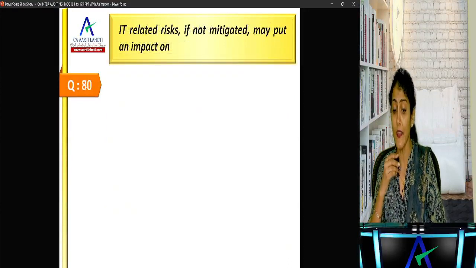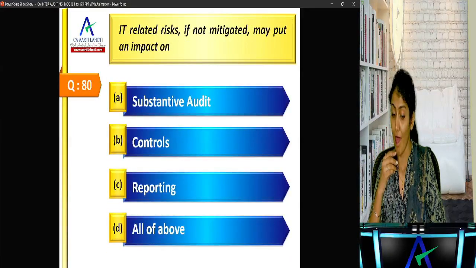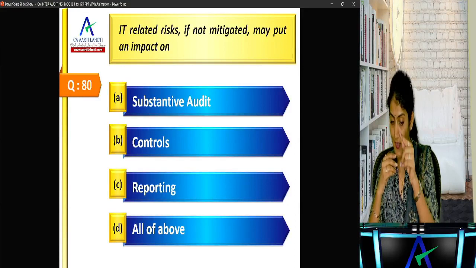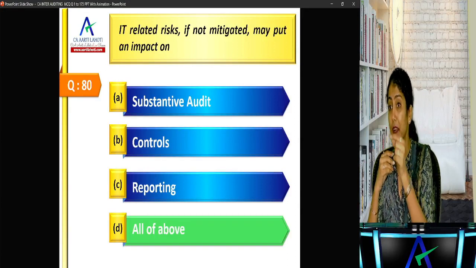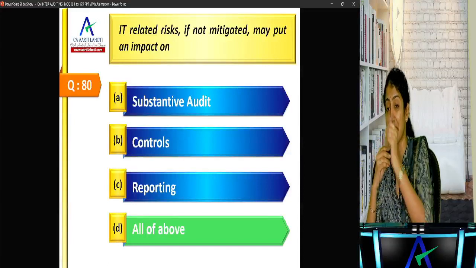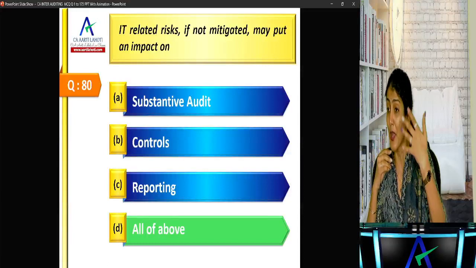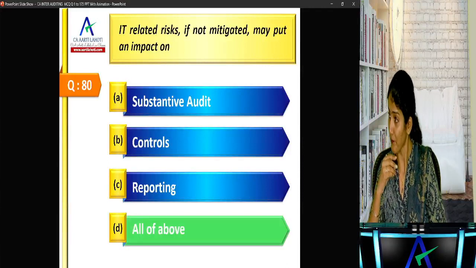Okay. IT related risk, if not mitigated, may have an impact on. Yesterday we did a question on this. Impact of IT related risks on substantive audit, controls and reporting. So all of the above. We said, no, we cannot rely on the data. So data is to be checked for completeness and accuracy. More evidence is needed. More substantive audit work is needed. Right? So impact on all of the above.